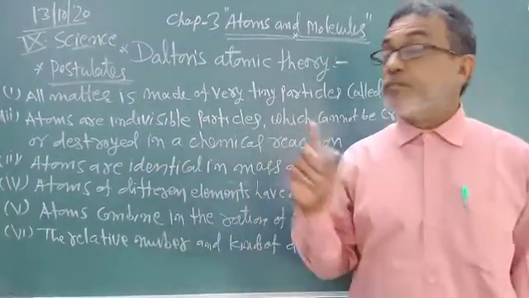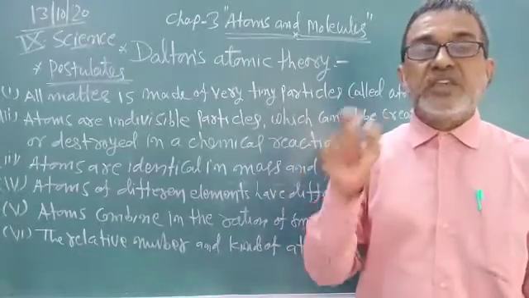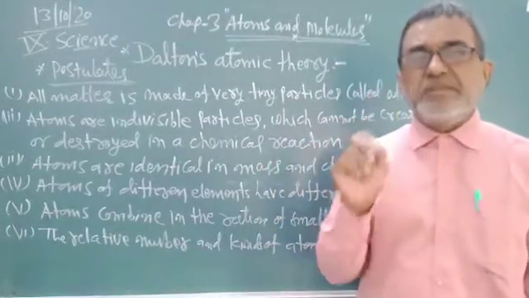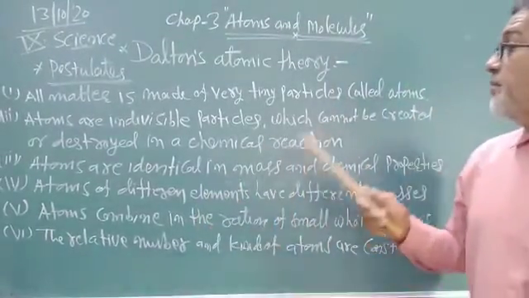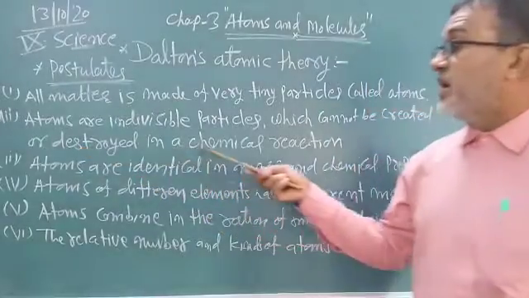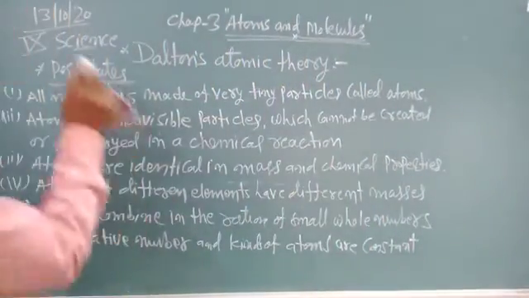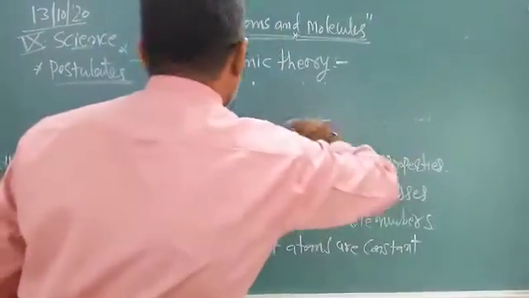So these two postulates: matter is made of the smallest tiny particles known as atoms, and atoms are indivisible particles which cannot be further divided, and atoms cannot be created or destroyed in chemical reactions.